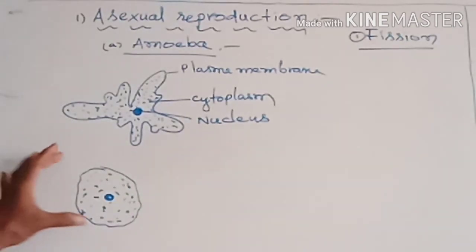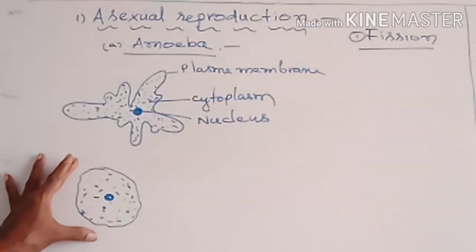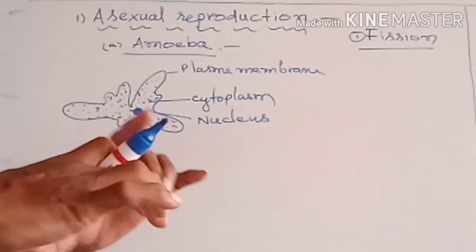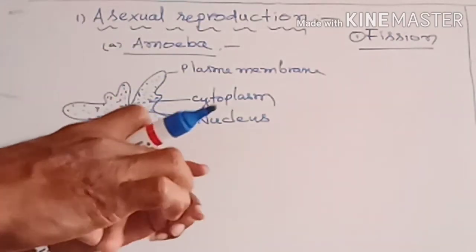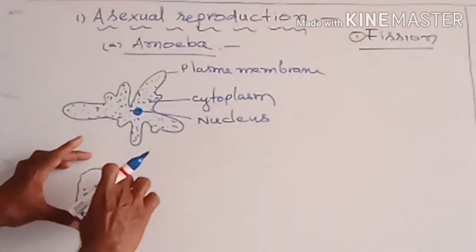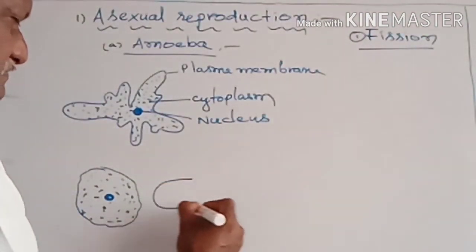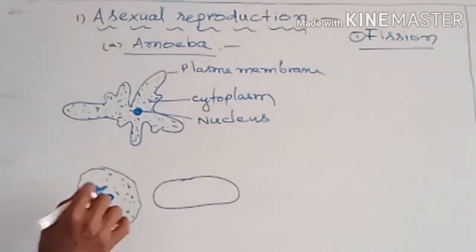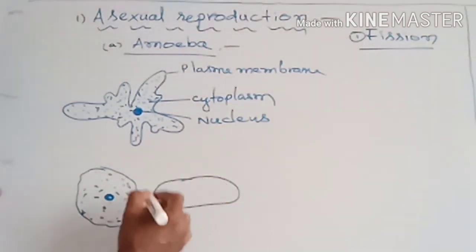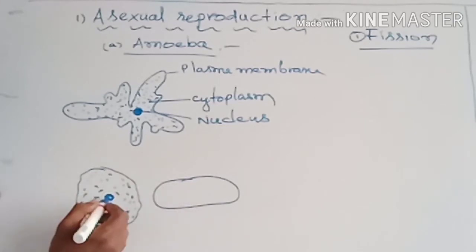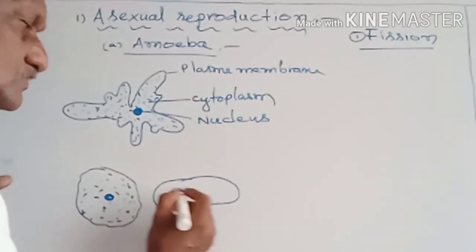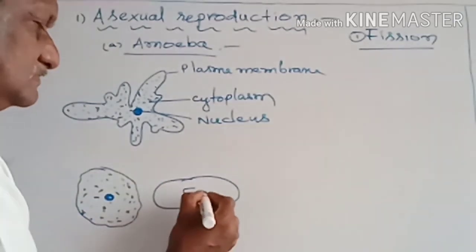Then this round-shaped amoeba body starts to elongate. Its body is gradually elongated. Whenever the body is elongated, at the same time the nucleus present in it is also slightly elongated.